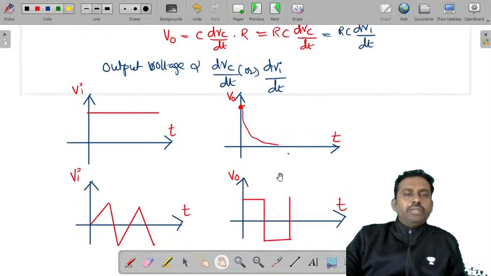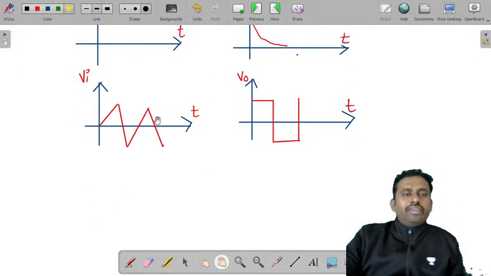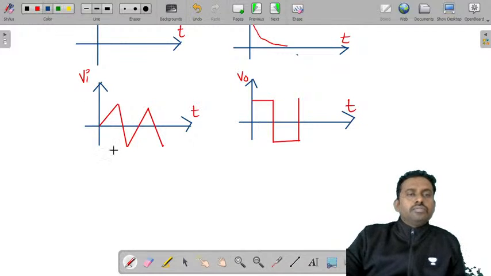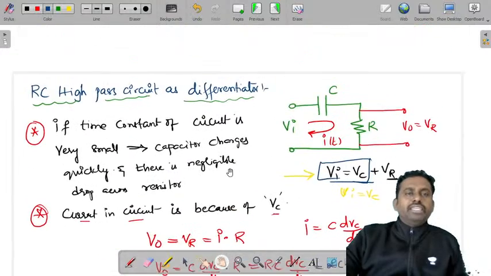So if you give a step input, you'll get a spike or an impulse like this, and the value of this response will depend upon the tau again. And if you give a triangular input, the output is a square wave. So this is how a high pass RC circuit will behave as a differentiator.